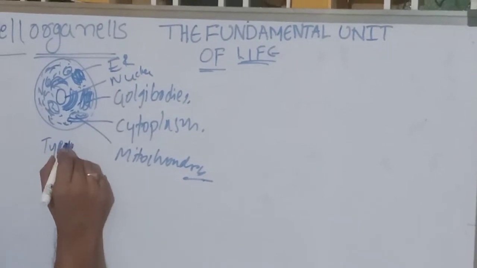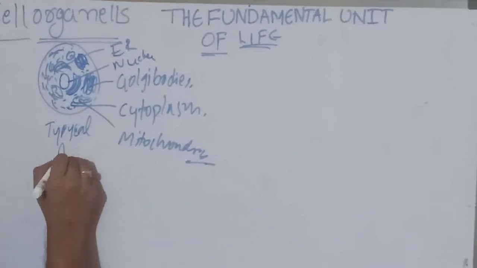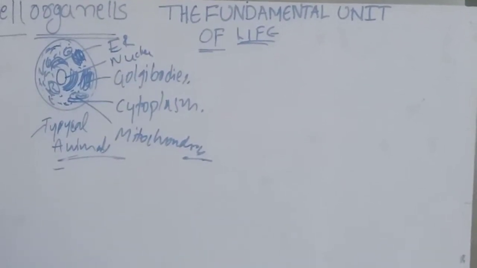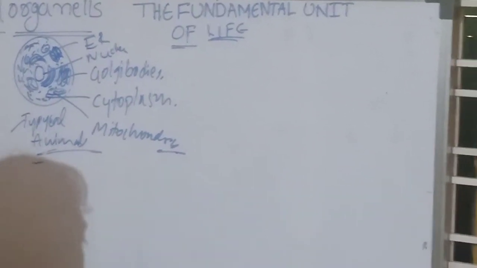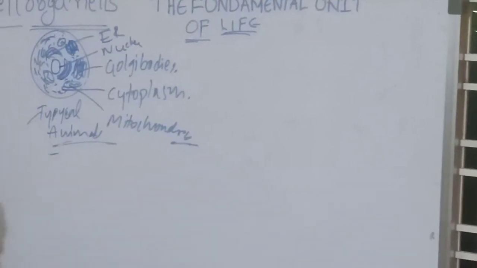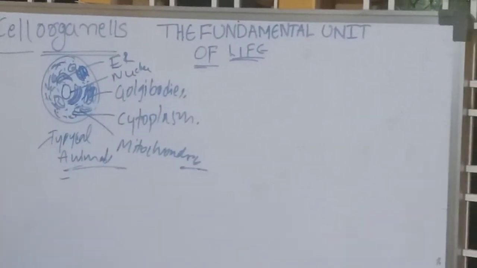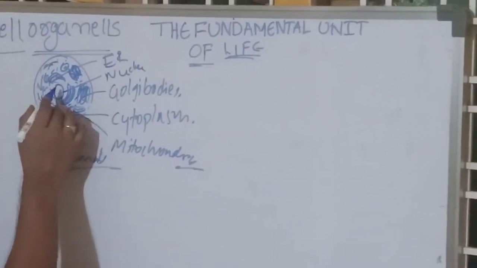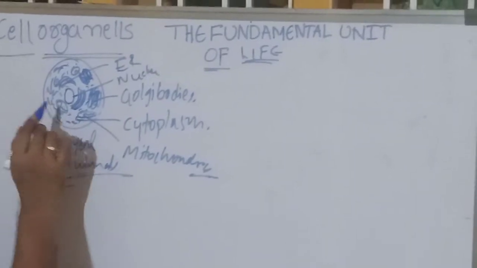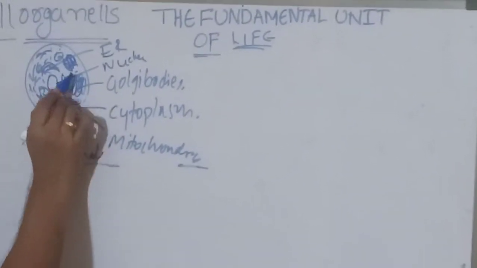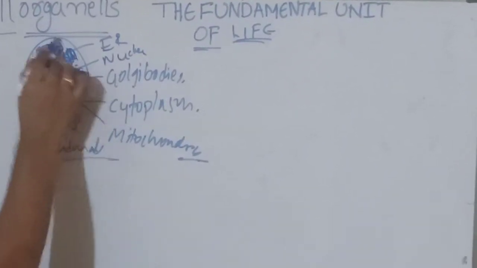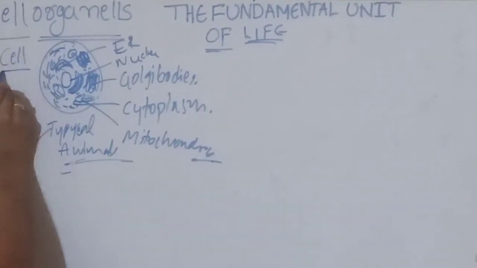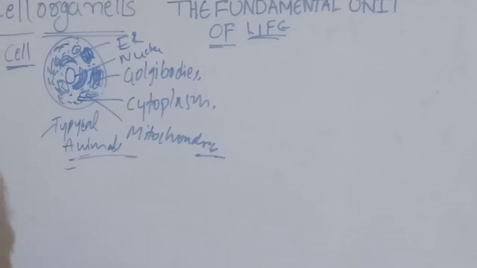Typical animal cell. What is the meaning of typical animal cell? This is just a model. Not all animal cells have that type of cell organelles. Why? Because I have drawn the diagram. You need to understand what cell organelles are. These cell organelles, whatever organs are there inside the cell, combine and form the cell.